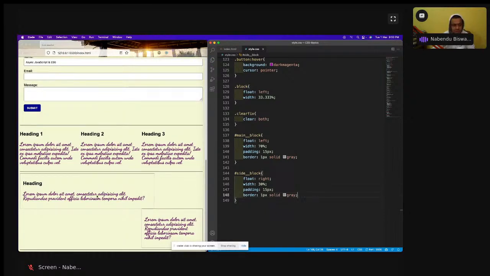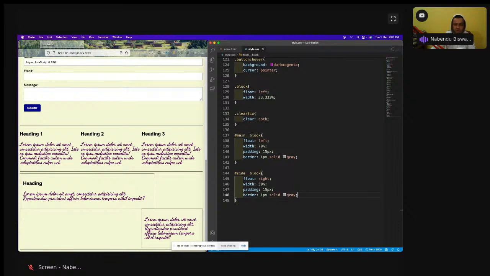Now it broke. See, this is coming as extra, this is also coming as extra. Why has this happened? Because by default in CSS, every box is a content box. It means that for a div or anything, I've given width 70%, but the size of the box will be width plus padding plus border. So only the width is not there, it is the width plus padding plus border. So it is 70% plus 16 px, and 30% plus 16 px, so it is going beyond that.